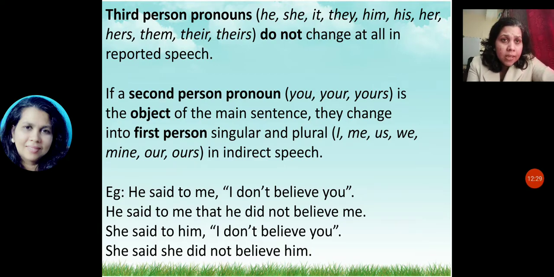If a second person pronoun, you or yours, is the object of the main sentence, it changes into first person, that is I, me, us, we, mine, ours, in indirect speech. Let's see few examples. He said to me, I don't believe you. He said to me that he did not believe me. He said to him, I don't believe you. He said that she did not believe him.